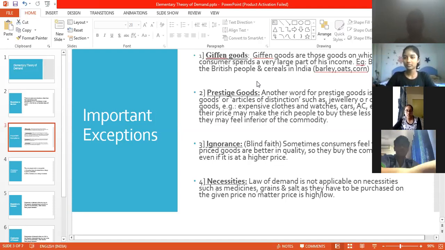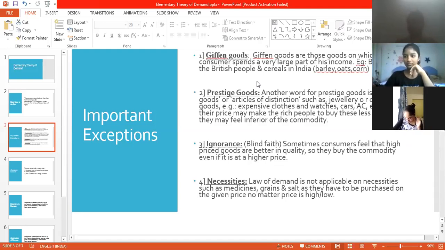Can that happen? No, that cannot happen. That can happen in other commodities where you can exercise some discretion, or you can compare, or you can substitute a good, for a soap or a shampoo or some other commodity or clothes maybe. But where necessary items are concerned, that is grains, food grains, medicines, salt, oil, and all these things, you cannot have a substitute, and you have to purchase it at the given price, no matter whether the price is high or low.